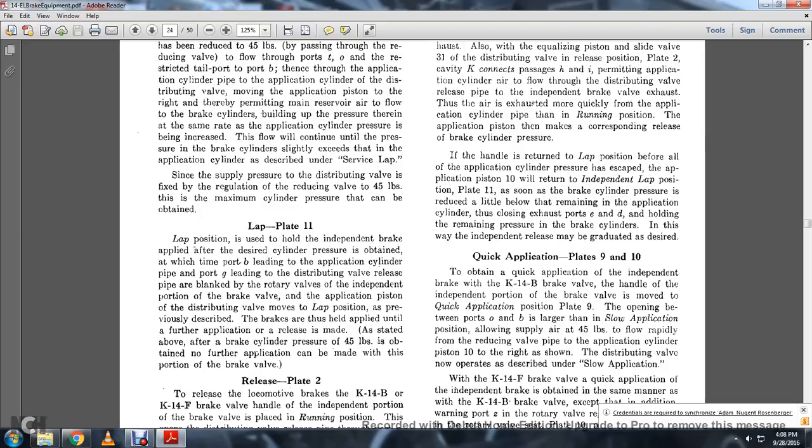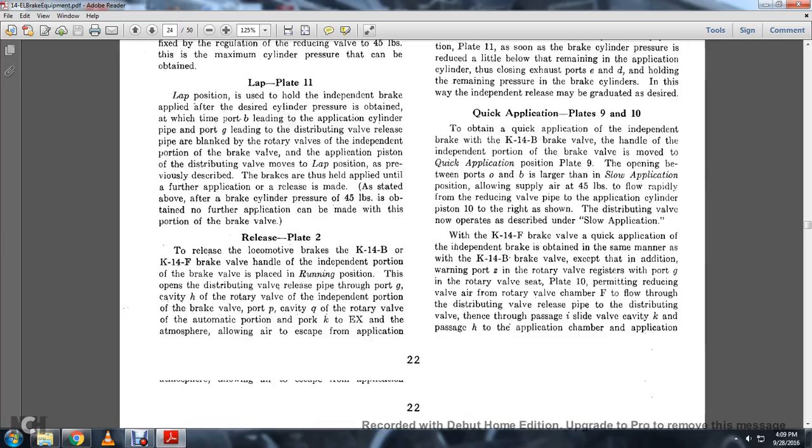Lap, Plate 11. Lap position is used to hold the independent brake valve applied with the desired cylinder pressure obtained, with the port B leading to the application cylinder and port G leading to the distributing valve release pipe blanked by the rotary valve in the independent portion of the brake valve. The application piston of the distributing valve then moves to the lap position previously described, and the brakes are thus applied until a further application or release is made. As stated above, with the brake cylinder pressure of 45 pounds obtained, no further application can be made with this portion of the brake valve.